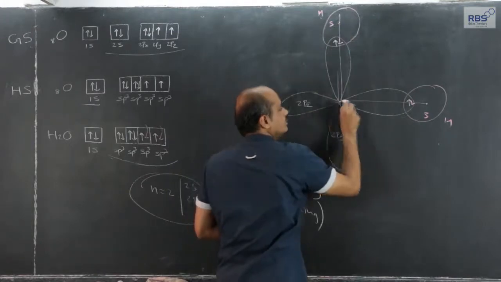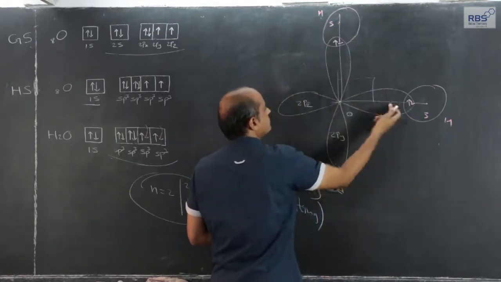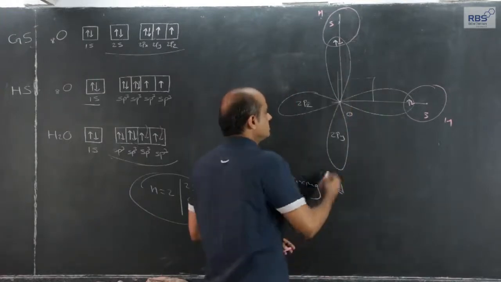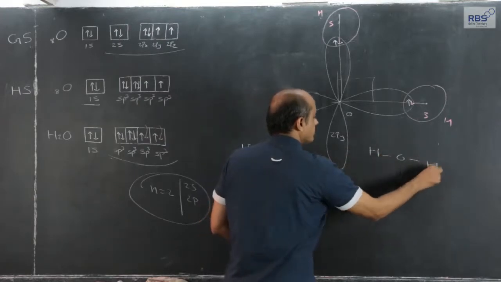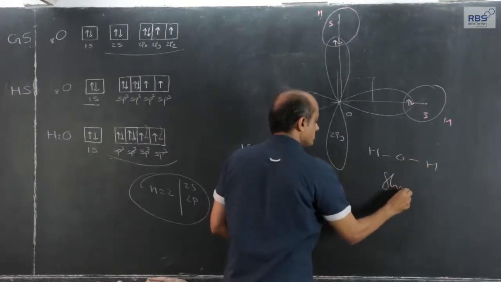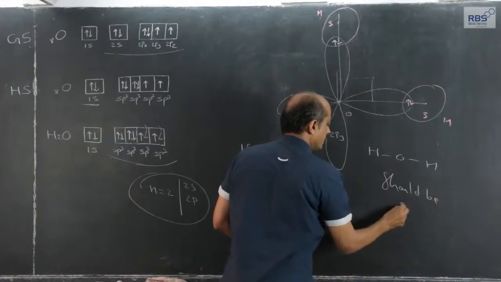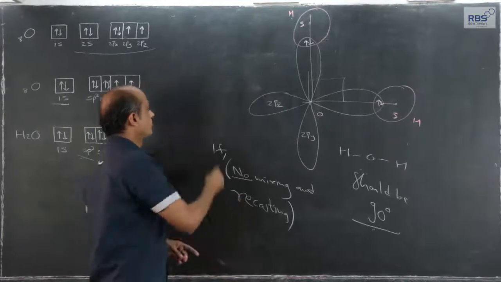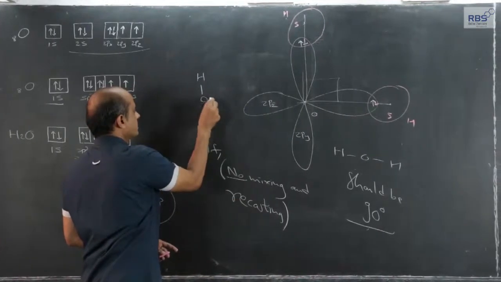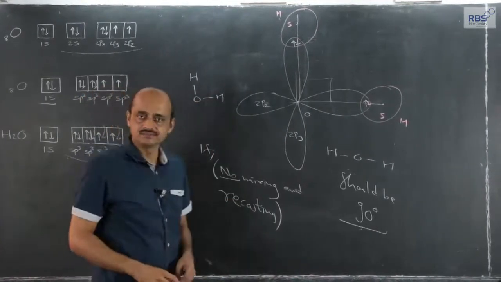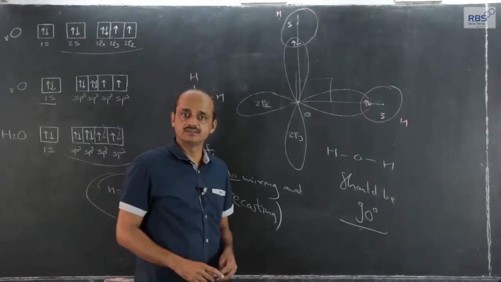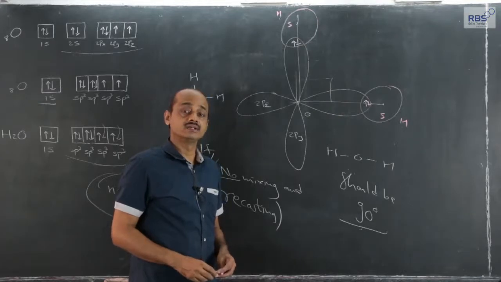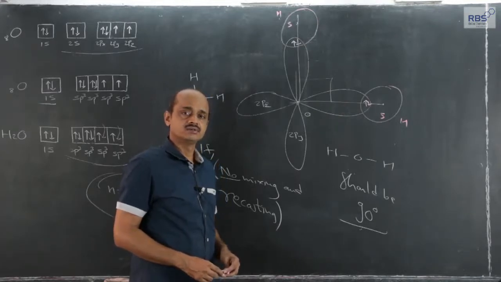Since pz and py are perpendicular to each other, px, py, pz, the HOH bond angle should be 90 degrees. In water molecule formation, the HOH bond angle should be 90 degrees. Actually, it is not 90, it is close to 109 degrees, it is different from 90.